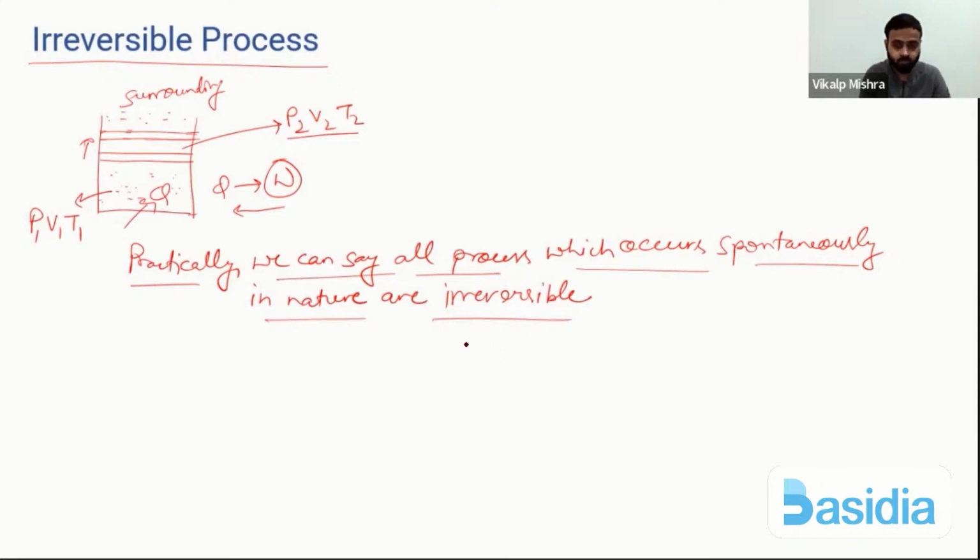Like a hot cup of tea. Spontaneously, meaning अपने आप, what will happen? That hot cup of tea will become cold. But is it possible that a cold cup of tea will become hot? No, it's not possible. So that is irreversibility. There are mainly two causes of irreversibility. One is the non-equilibrium state.